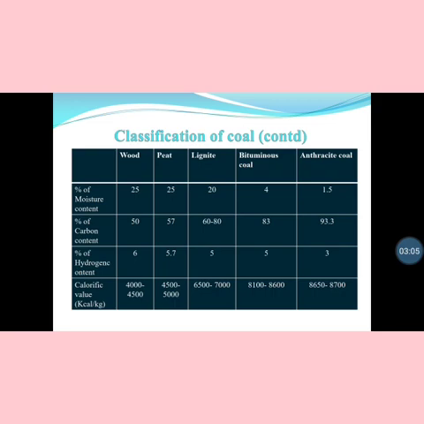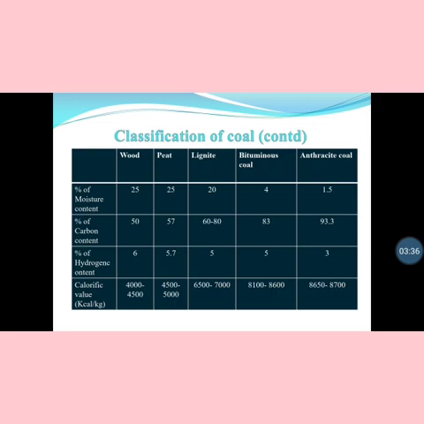Percentage of moisture is 4, carbon percentage is 83, hydrogen percentage 5, and calorific value is 8,100 to 8,600 kilocalorie per gram. It is formed from vegetable matter. It has two parts, subbituminous coal and bituminous coal. It is more carbonized than lignite.